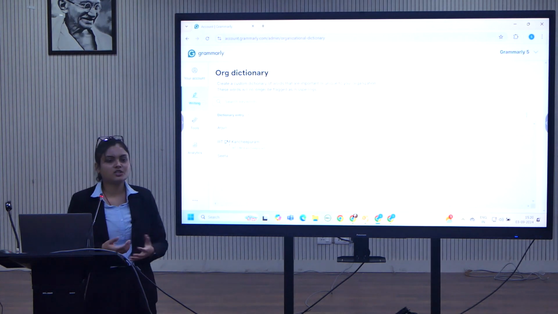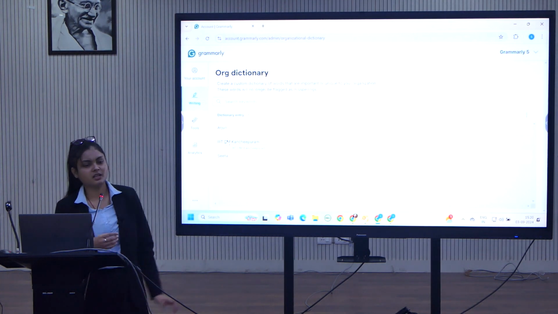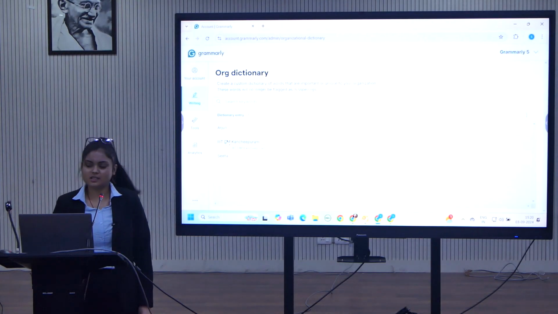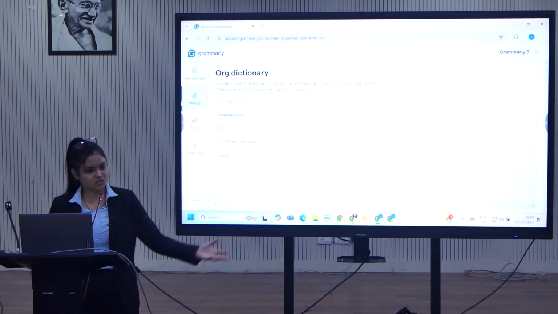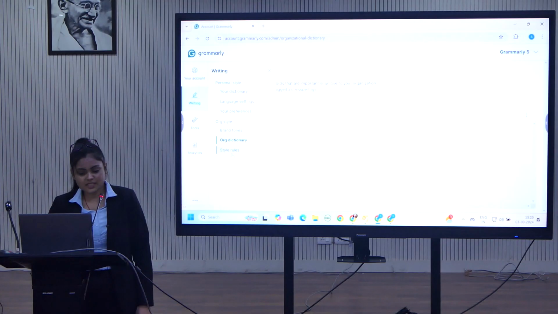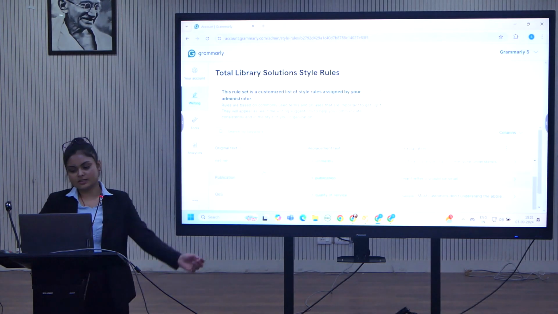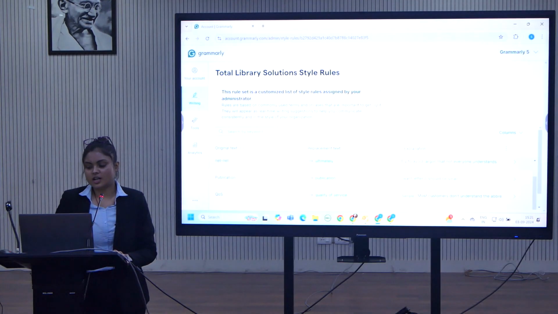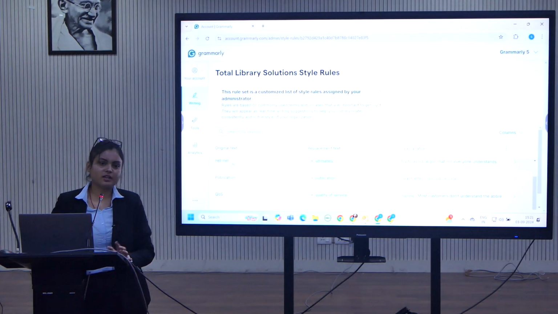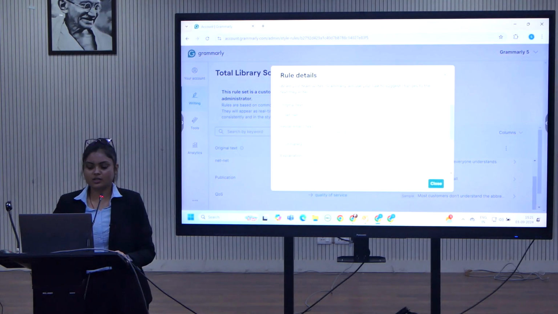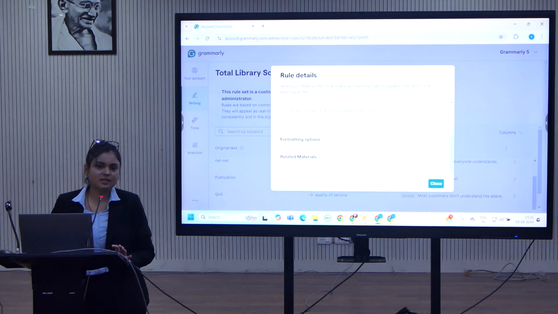If you have a recommendation that this word should not be there, then you can reach out to your admin and they can simply delete it, because that deletion option is also there. Style rules. The style rules are a few specific rules. Let's say, try to avoid jargon that not everybody understands. Net-net means nobody will understand what this is. You click on this, it is ultimately. So in Grammarly, these kinds of rules can be set.